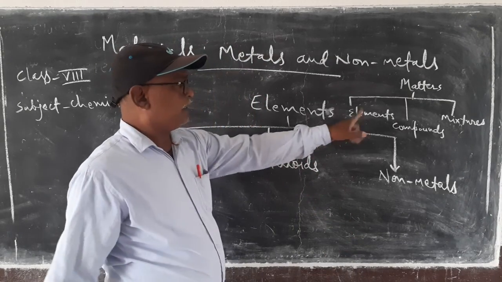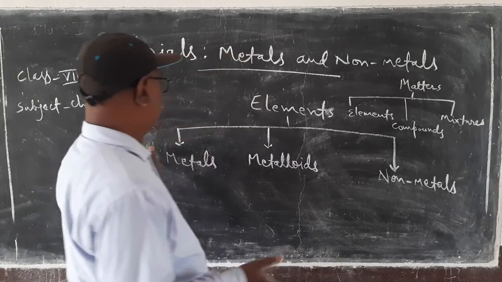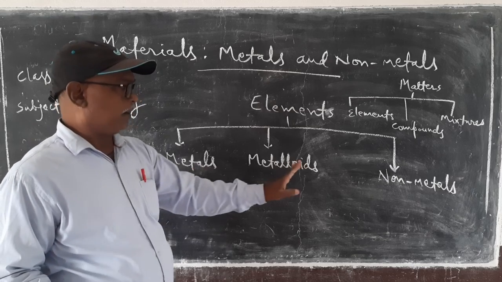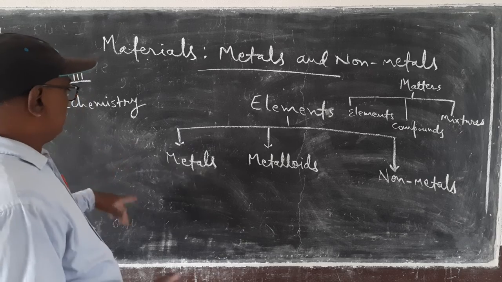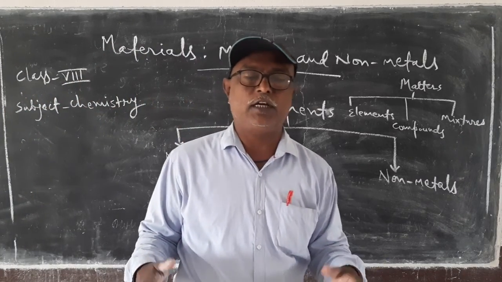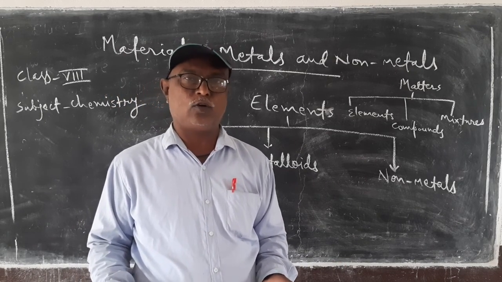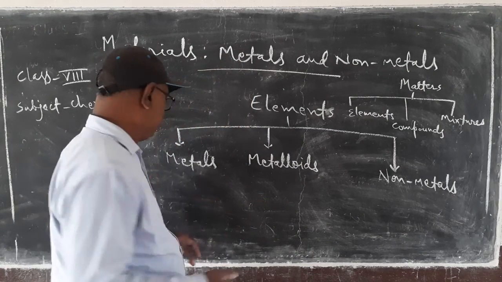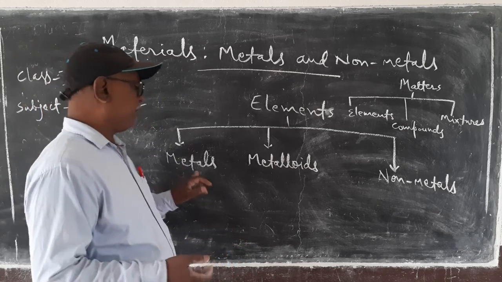Now, elements, which are the purest form of matter, are divided into three categories: metals, metalloids, and non-metals. Metals are the elements which can form positive ions by releasing an electron or electrons, like sodium, potassium, calcium, aluminium, etc. These are metals.